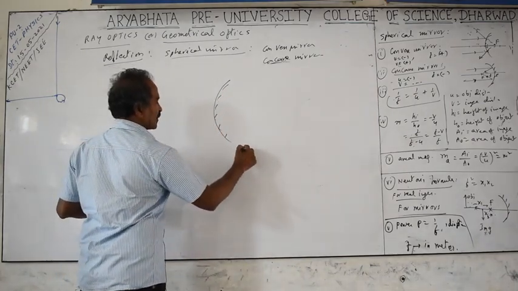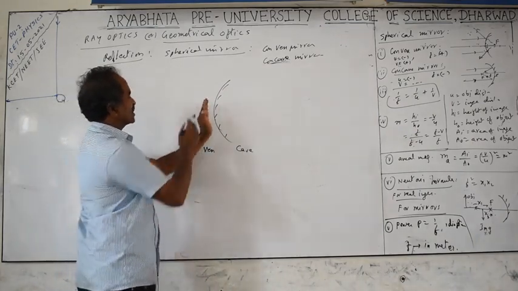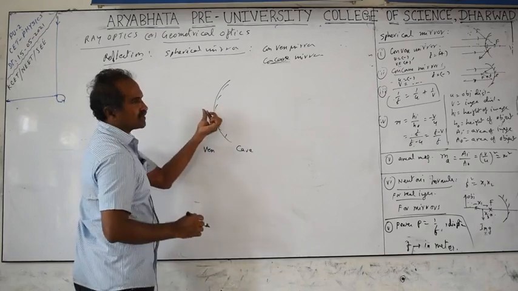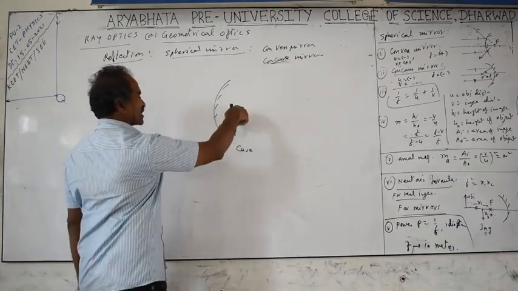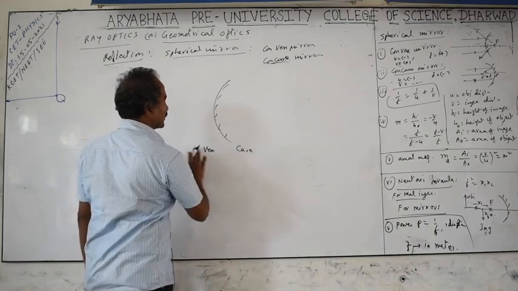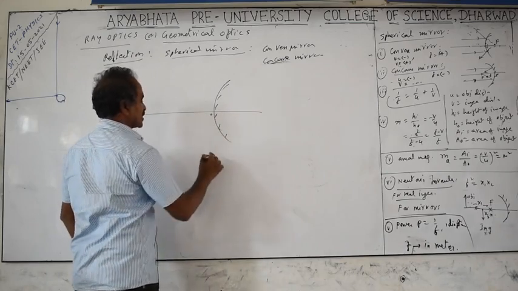Vex, convex. Vex means bulged. So if you take the bulged one, this is convex, this is concave. By touching the mirror also you can identify: a bulged surface is convex, and a surface curved inward is nothing but concave. The center point of the mirror is called the pole.